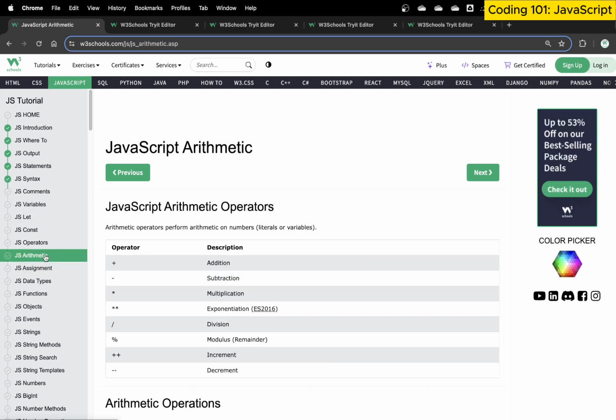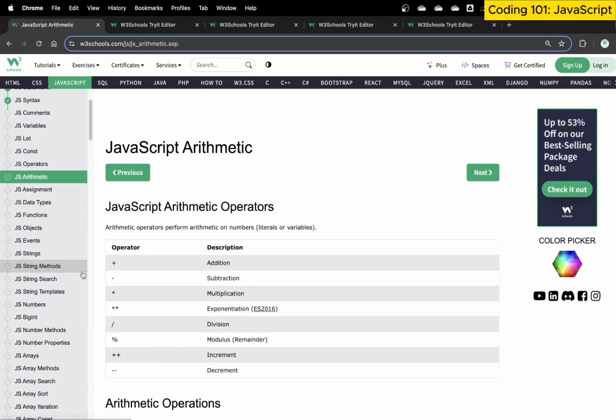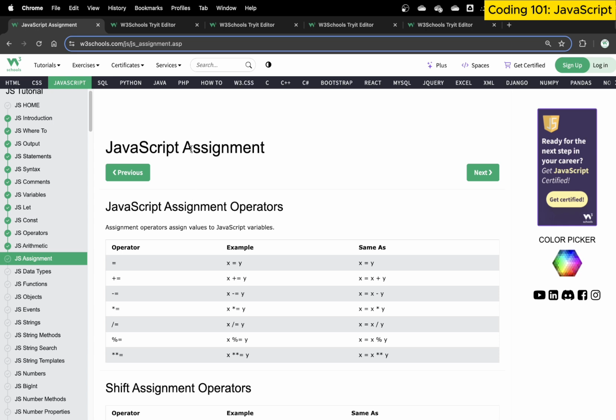Okay, so we were on arithmetic operators. Now let's talk about JavaScript assignment operators. What exactly do we mean by assignment operators? The default assignment operator is equal to. This basically means we assign the value of one variable onto another. So x equals y means assign the value of y to x, exactly as that.